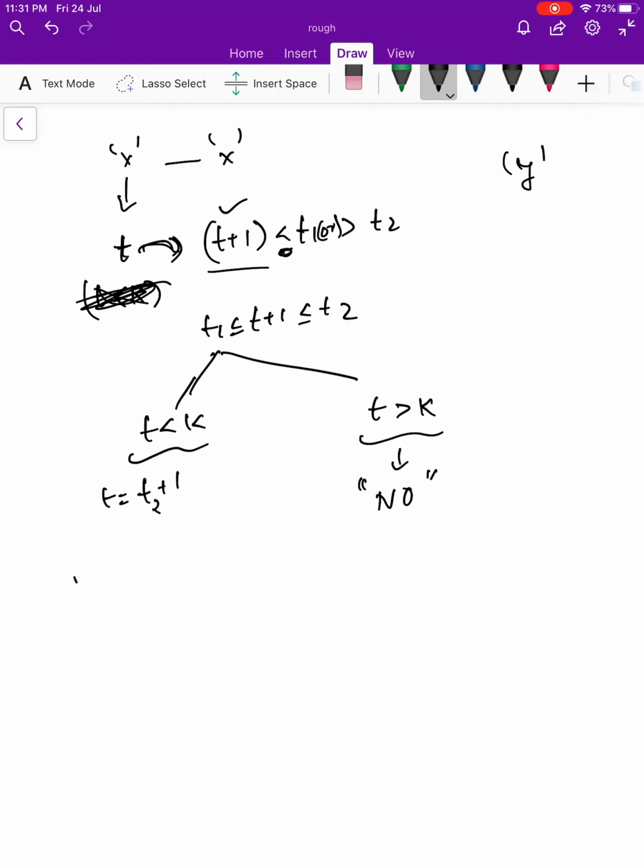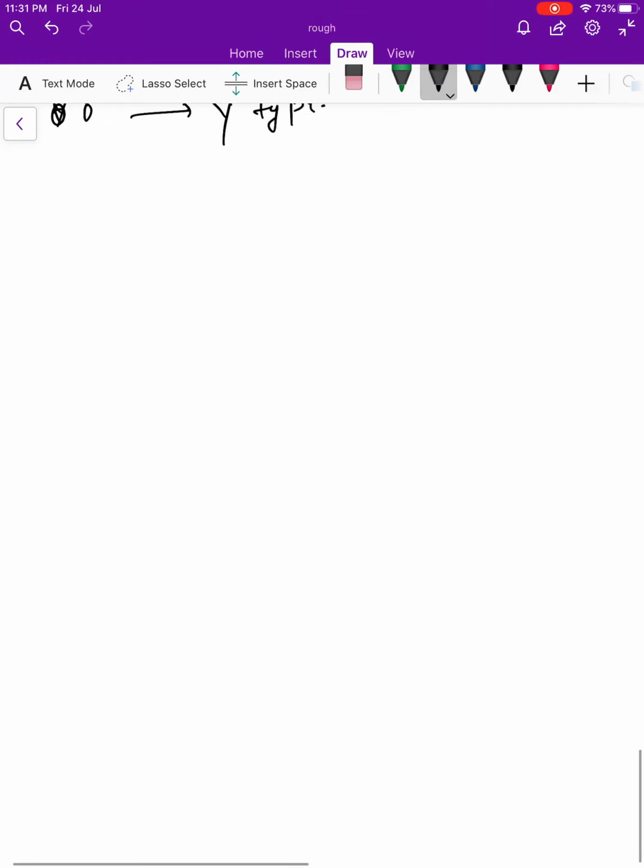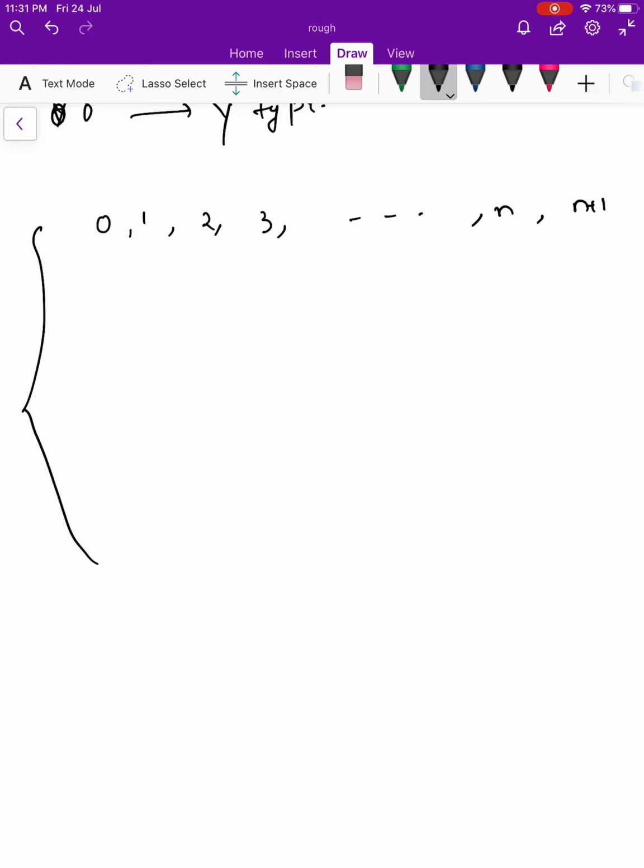So this is the complete solution. At the starting, the 0th shore is Y type. So let us see the complete algorithm once. First of all, for every shore, we'll match whether it's type X or type Y or type Z. So 0th is type Y. This can be X or Y. We'll see, from the values of DI, K, and L, we'll find what is the type of shore.